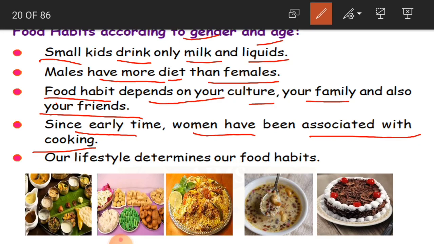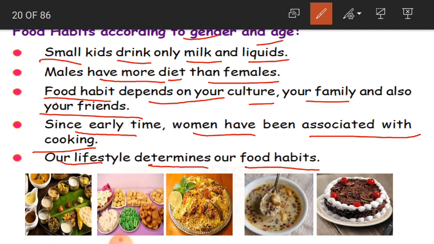Okay, children. And our lifestyle determines our food habits. Our lifestyle is nothing but the way we live. Sometimes even the place matters. In a cold region people eat different types of food, and people in a hot area take different types of foods. So we can also say sometimes even the climate, the weather or seasons, or our lifestyle, the way we live.